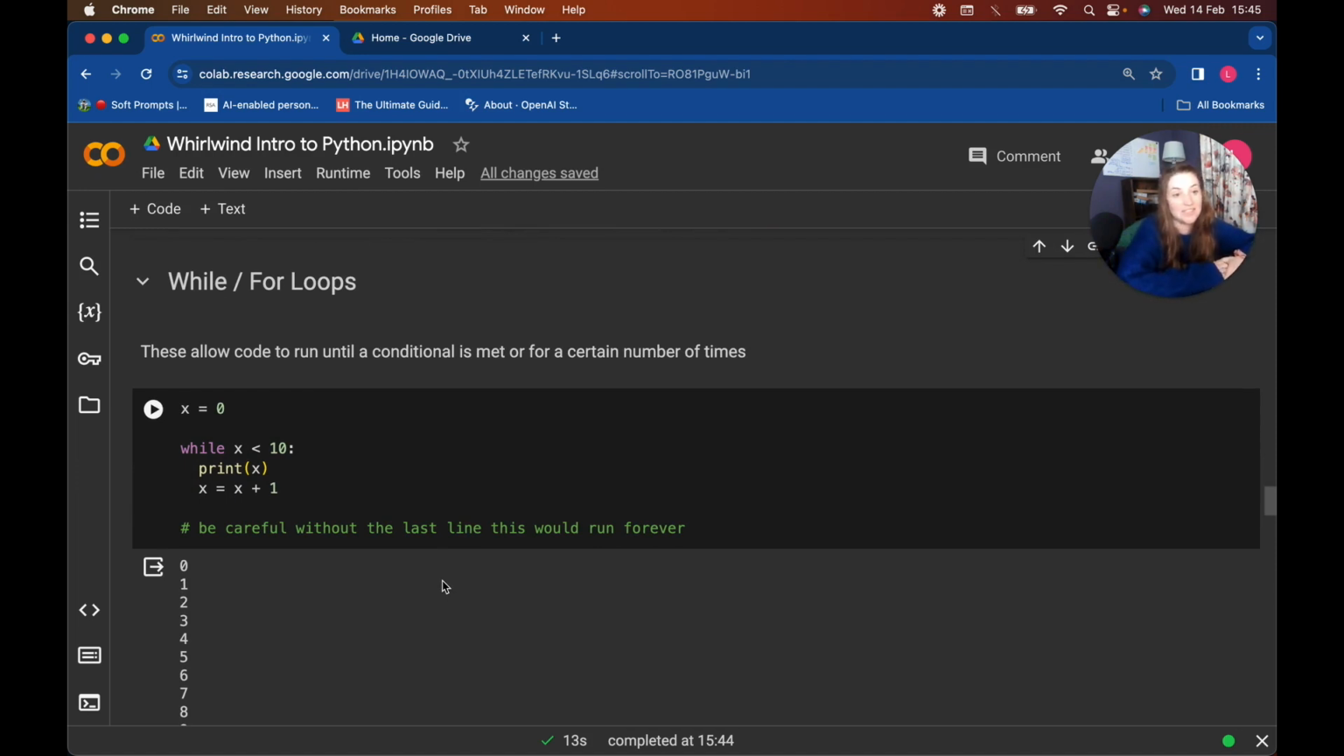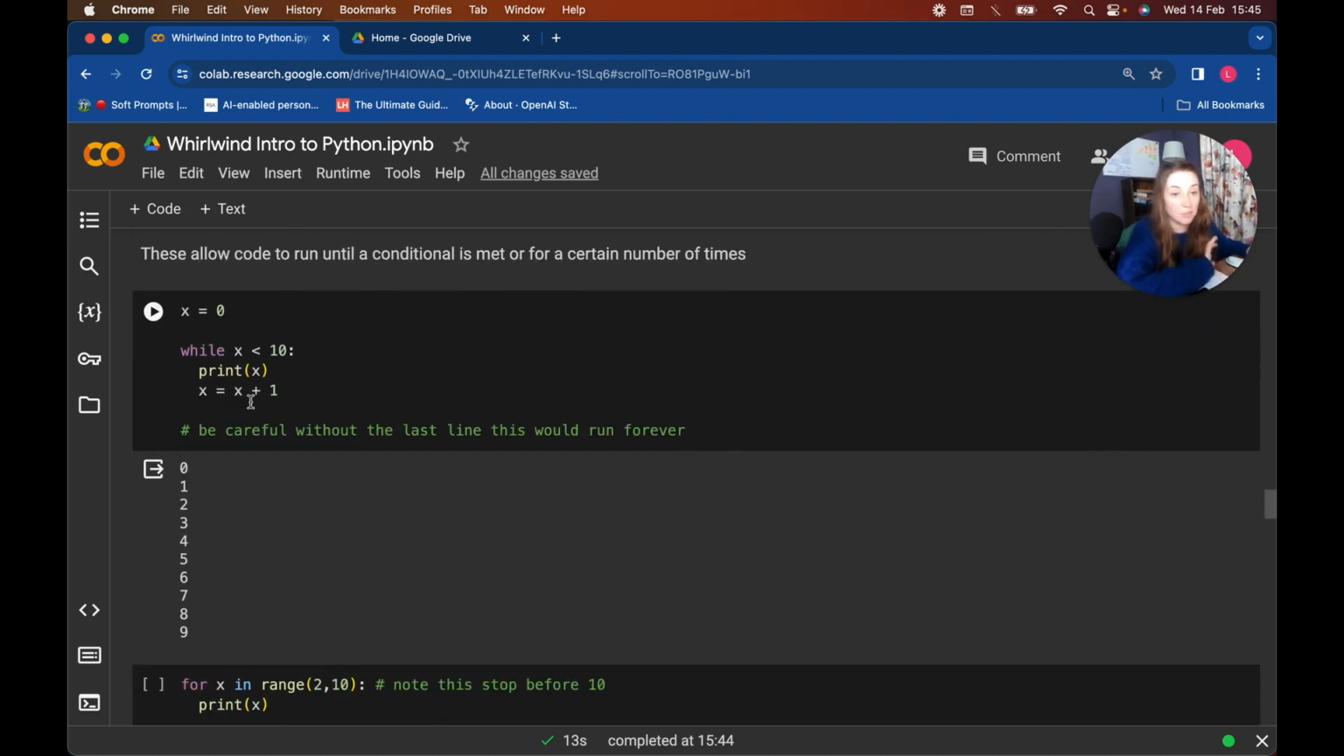And what that means is the code will do something until a condition is met or a certain number of times. So let's say we want to just print out some numbers. Very, very not super useful, but let's just do it. So we've got x equals 0, while x is less than 10, print x.